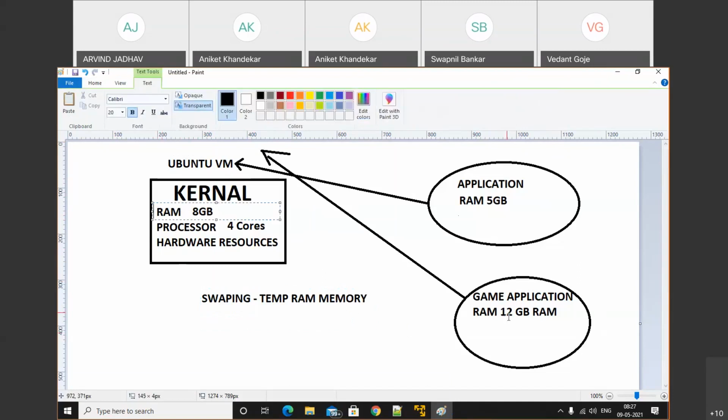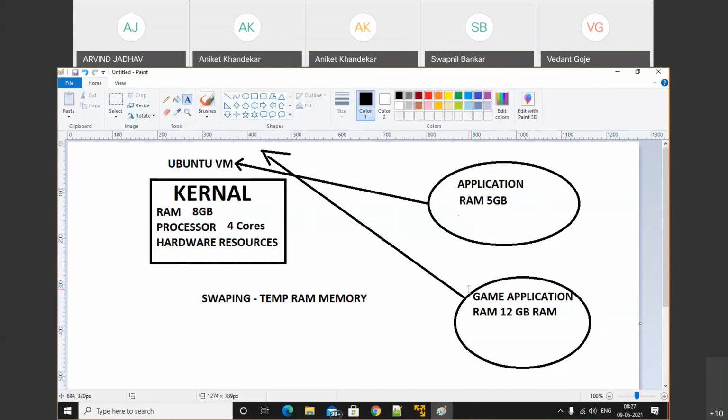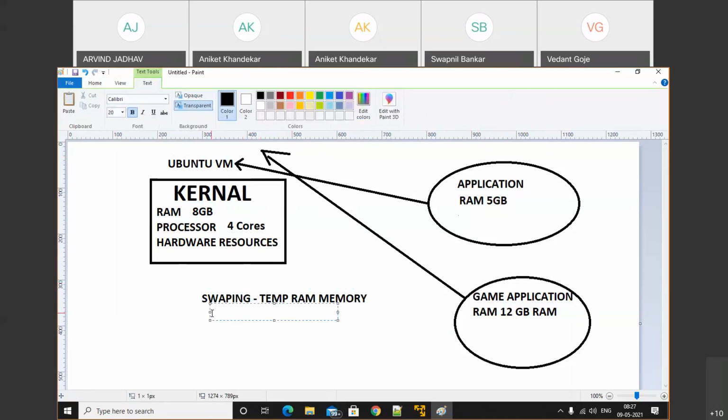But the gaming application requires 12 GB of RAM and we have 8 GB of RAM. In that case, this gaming application will be successfully installed on the Ubuntu VM if we have swap memory. If we have swap memory, it will add 4 GB of random access memory from the hard drive.